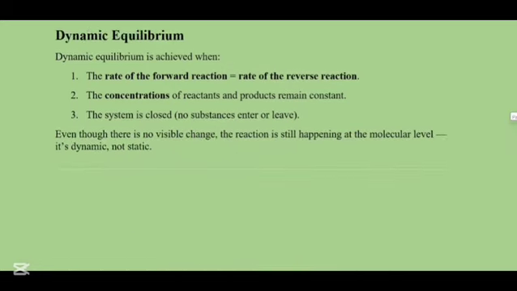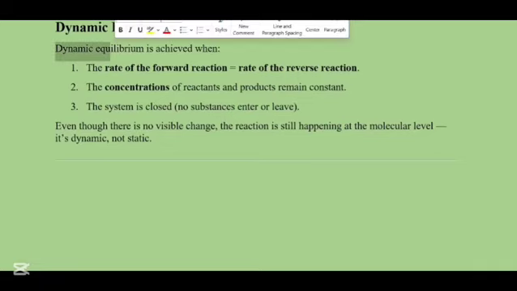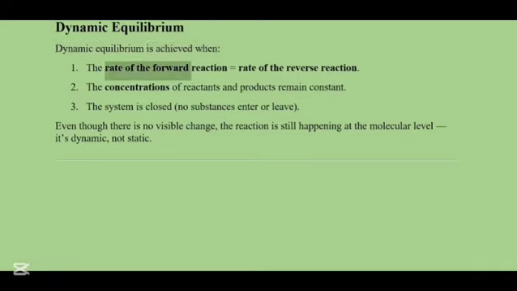Now let's learn about the dynamic equilibrium or the chemical equilibrium. The dynamic equilibrium is achieved when the rate of the forward reaction, or in short the speed of the forward reaction, is equal to the speed of the reverse reaction. The concentrations of the reactants and products must remain constant and the system should be closed. No substances should enter or leave. Even though there is no visible change, the reaction is still happening at the molecular level. It is dynamic, not static.